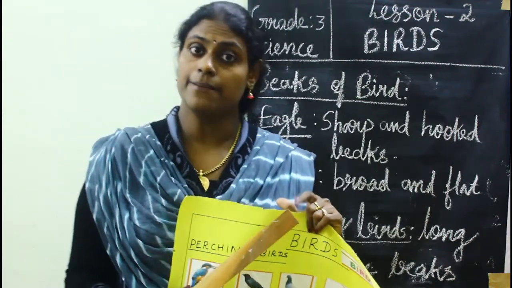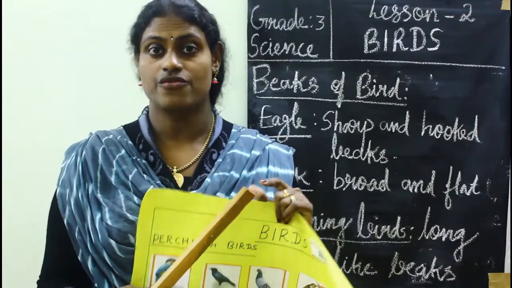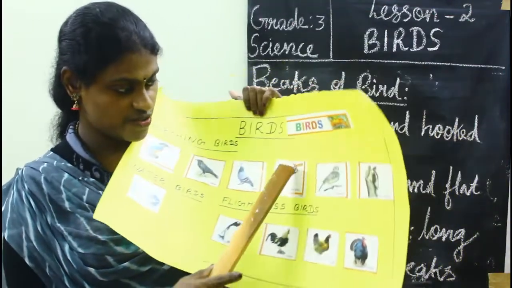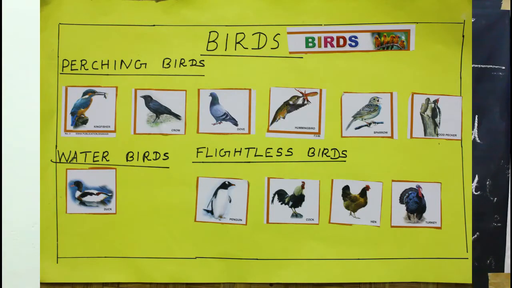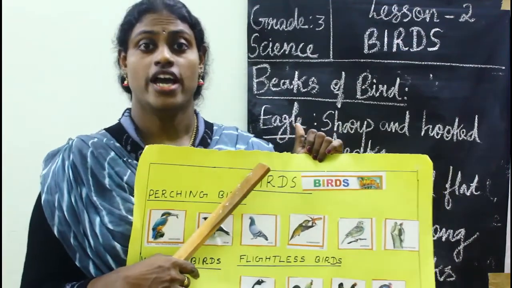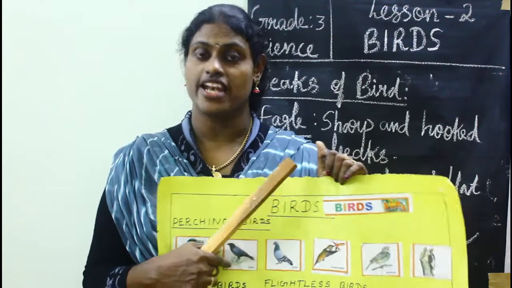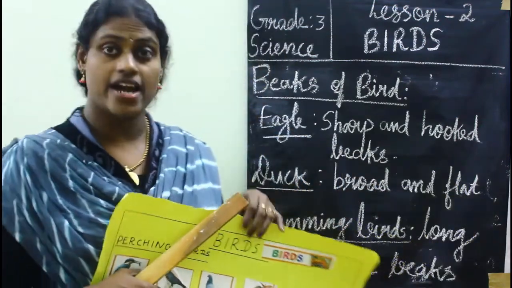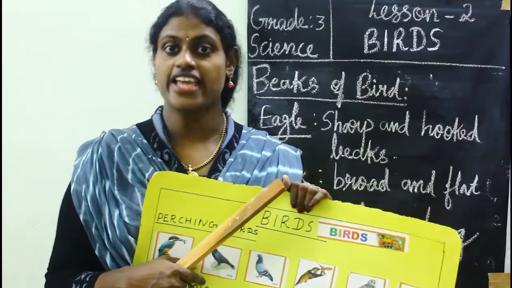This hummingbird feeds on nectar from flowers. So here can you see this hummingbird? This hummingbird sucks the nectar from the flower. So its beak should be long and straw-like. So hummingbirds' beaks are long and straw-like beaks.